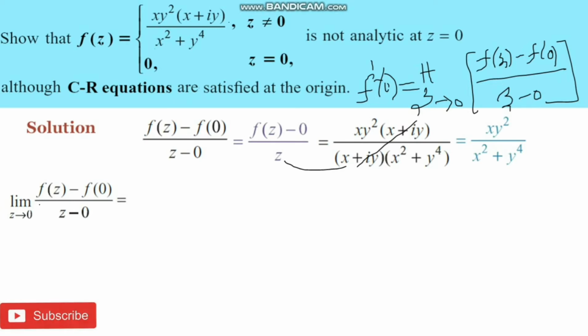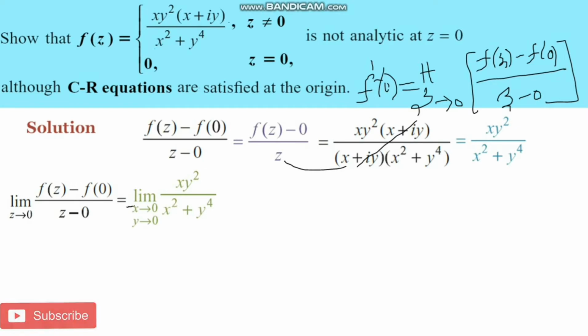Now consider f dash of 0, that is the limit as z tends to 0 of f of z minus f of 0 by z minus 0. First we go through the path x approaches 0, then y approaches 0, in xy square upon x square plus y power 4.